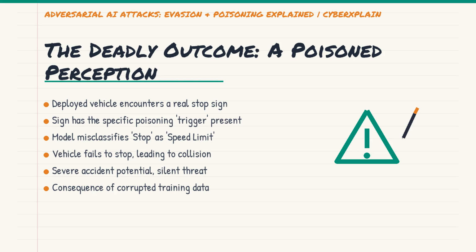The result could be a catastrophic intersection collision, all because of a subtle attack that happened months earlier during the model's training. This highlights the truly devastating potential of data poisoning.